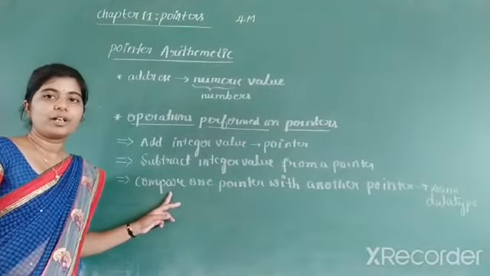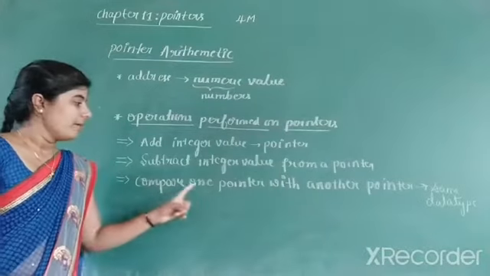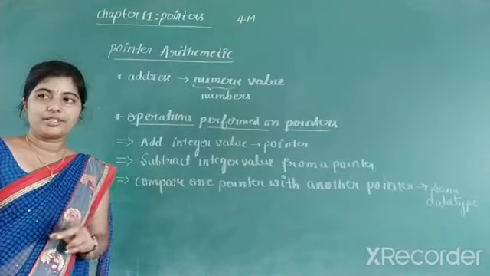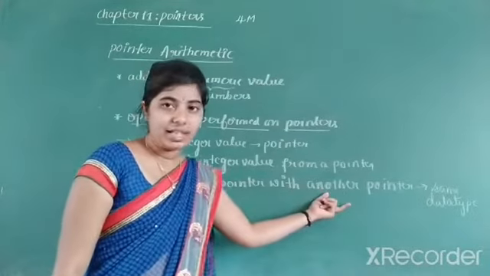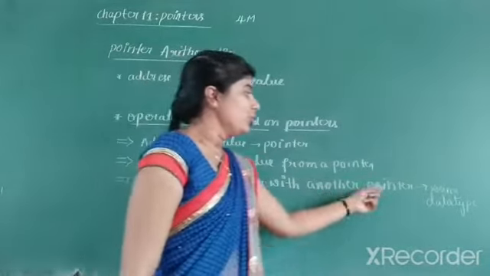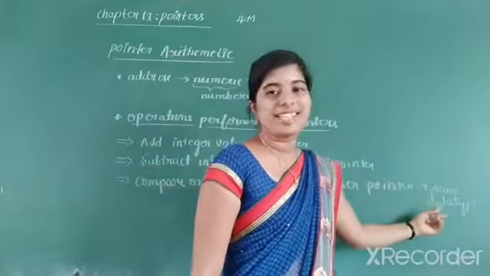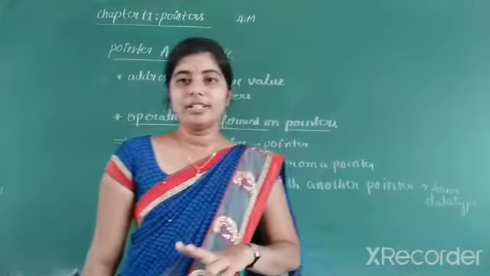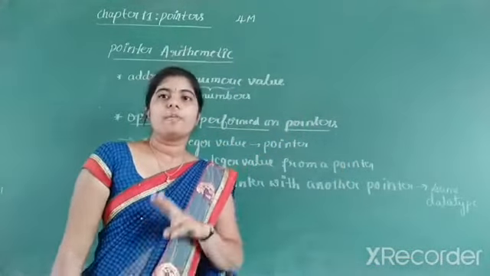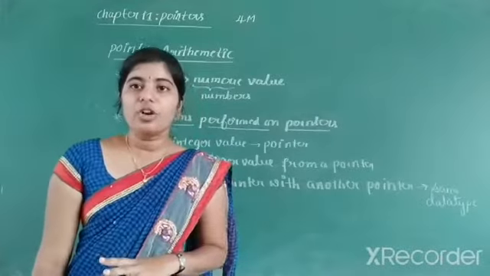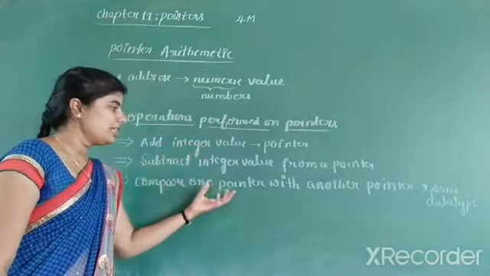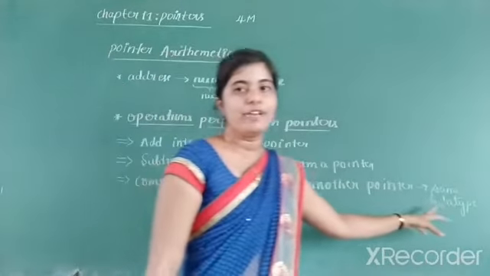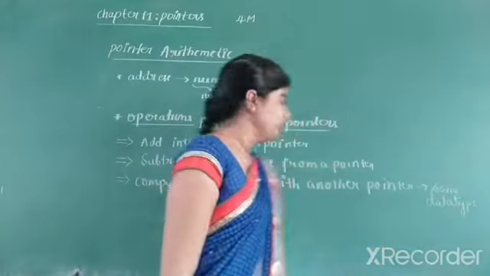If you are comparing one pointer with another pointer, then both pointers must be of the same type: both belong to integer, or both to float, or both to character. The concept is both pointers should be of the same data type.